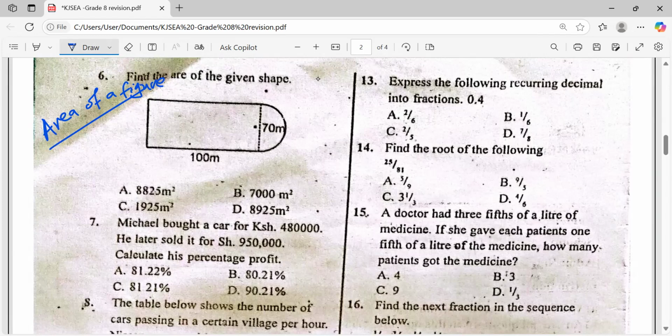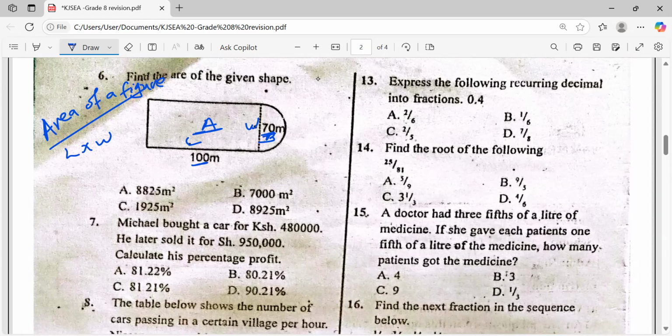How do we find this? As you can see, we can break these parts into figures A and B. Figure A represents which figure? A rectangle, very good. How do we find the area of a rectangle? Length times width. This one is our length as 100, and this one is our width as 70.